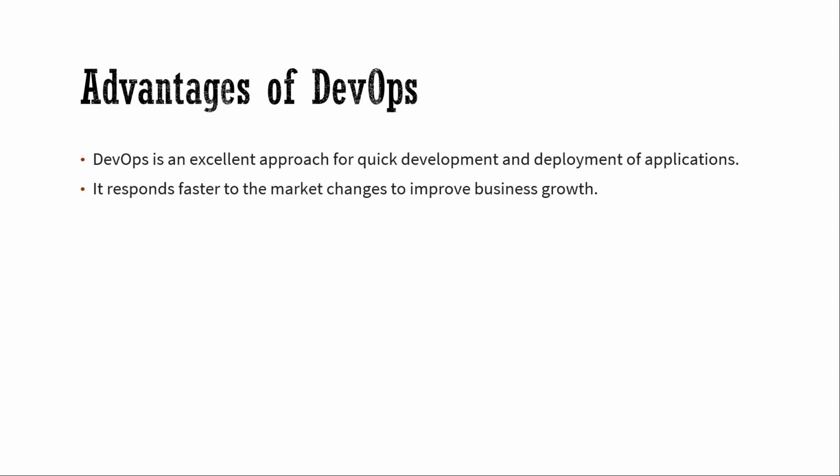For example, when we are working on a Scrum, if we want to make a production implementation in the next 15 days due to competitor analysis, it's very easy to go to production within a short period, because everything is automated in DevOps.